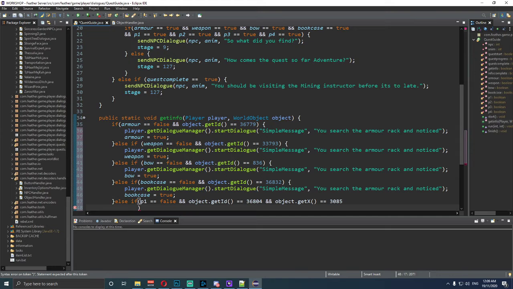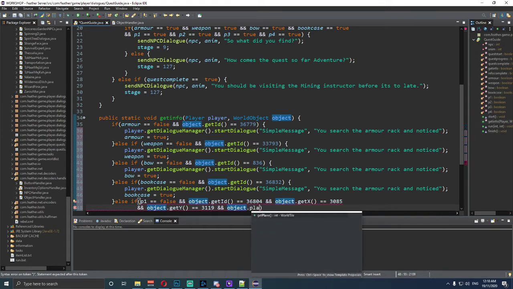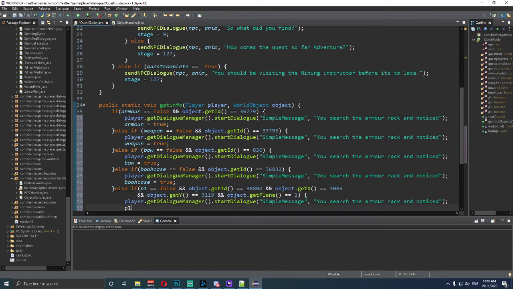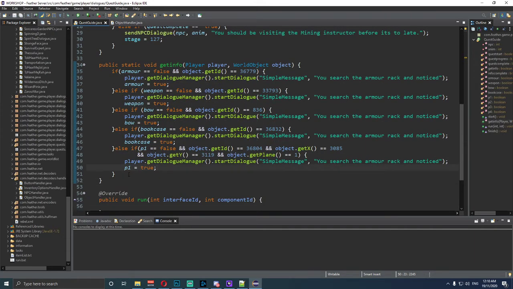We want to also say and object.getY is equal to 3119, and then we're going to say and object.getPlane, .plane is equal to 1. Open and close. Type in that. Say P1 is equal to true. Right. Save that for 2 secs.